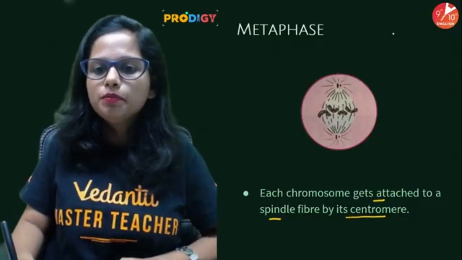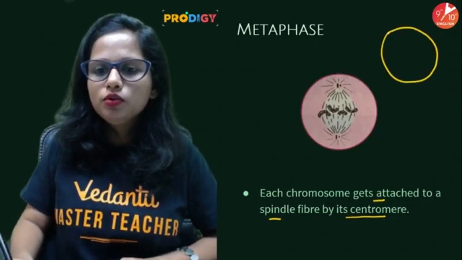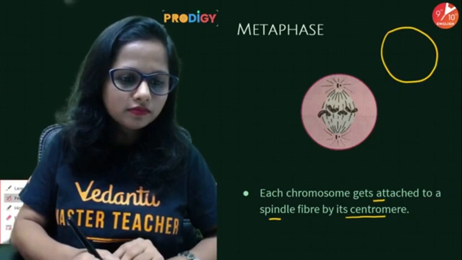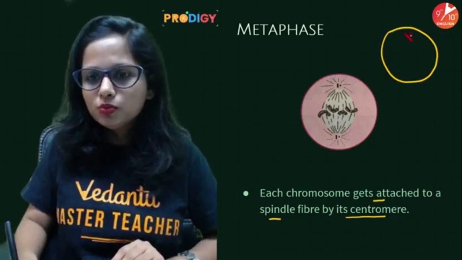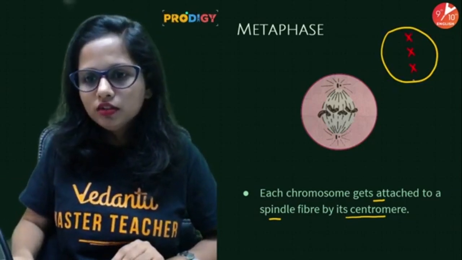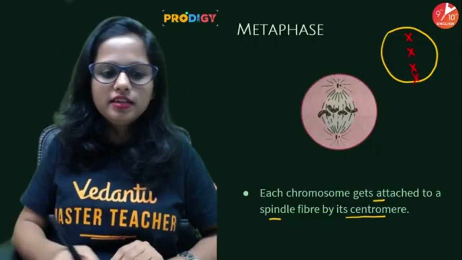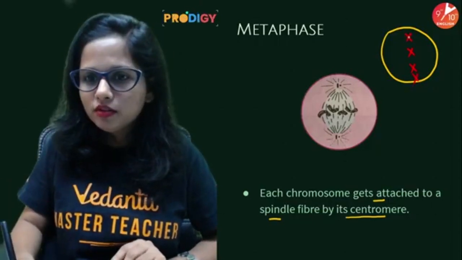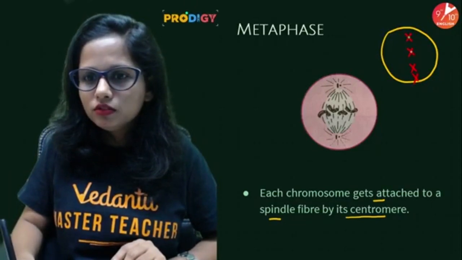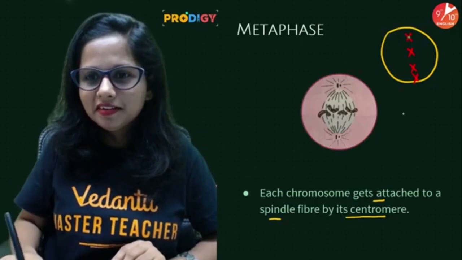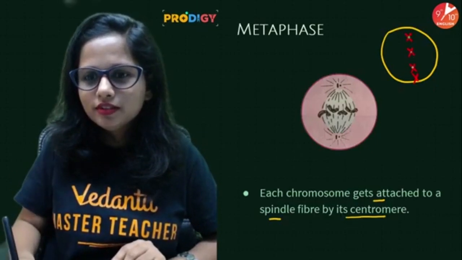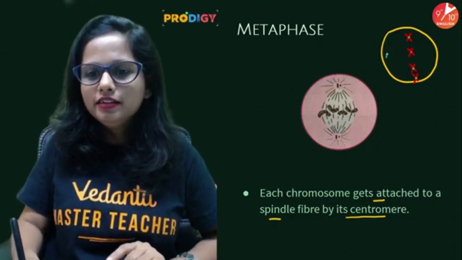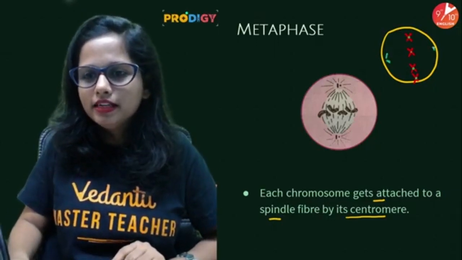Suppose here is the cell, and here are the chromosomes 1, 2, 3, and 4, and they will have, of course, their centromere. And here are the centrioles.